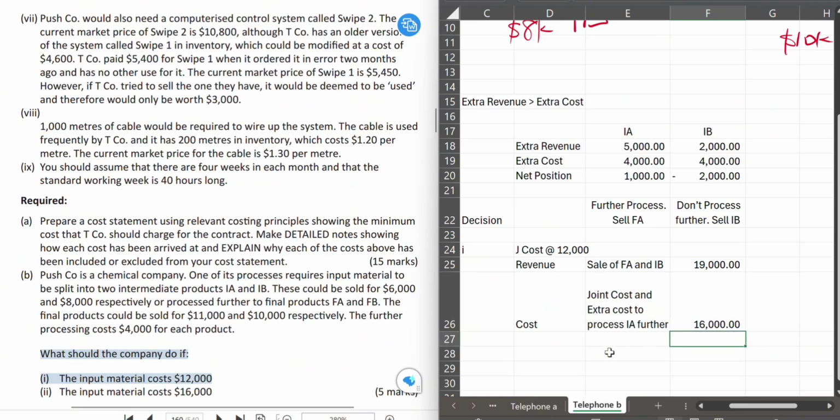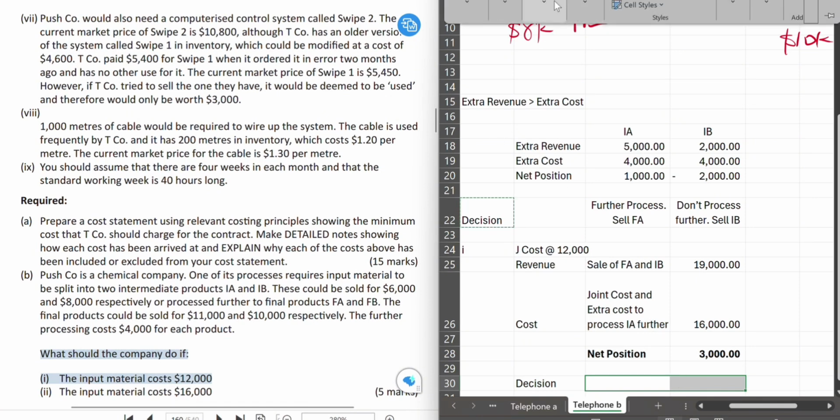further. And in that case, we have a net position of 19,000 revenue minus 16,000 cost. And that is 3,000. And that looks good. So for this one, what should the company do? It's no brainer. We're going to tell them to go ahead and produce.